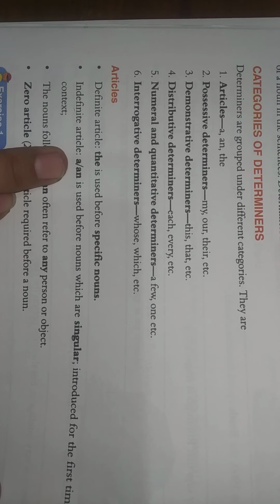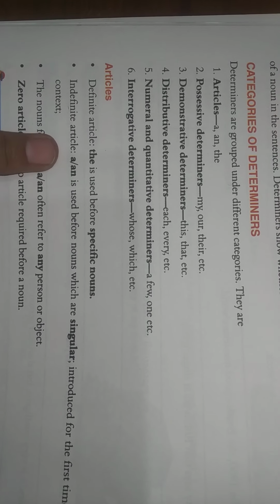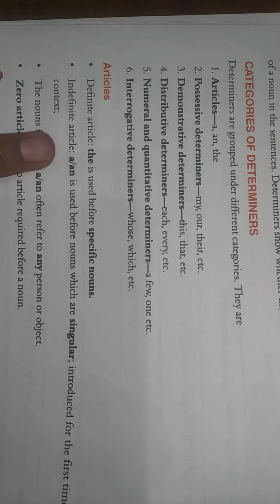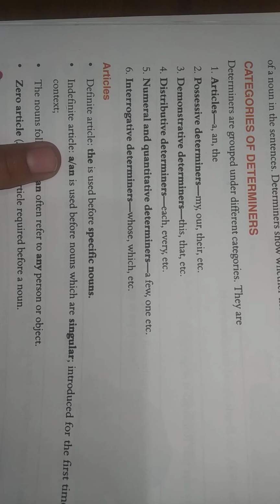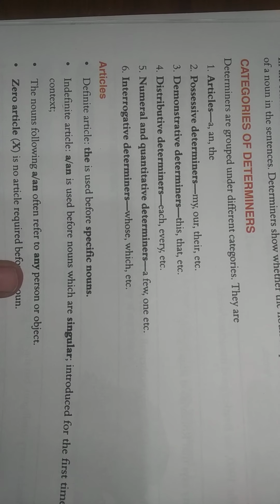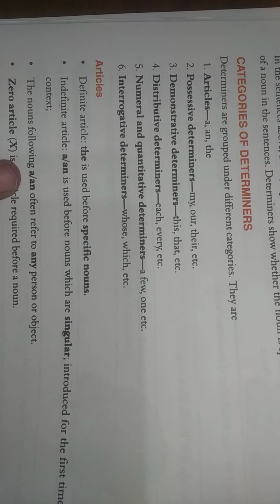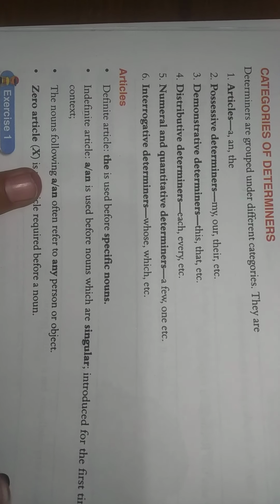I don't need to explain all these small things because you have been studying this topic since second, third class. So the nouns following a and an often refer to any person, any object. It can be any. We are talking about something general, so we use a and an before that.